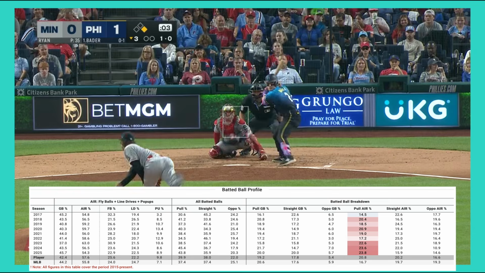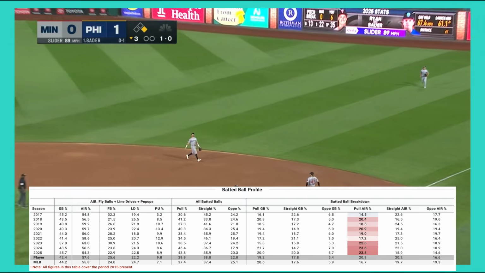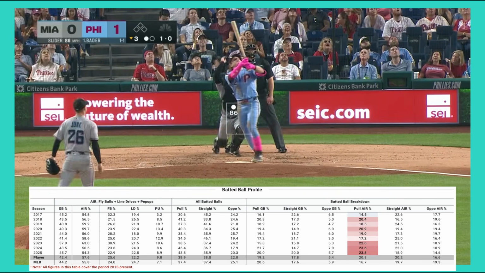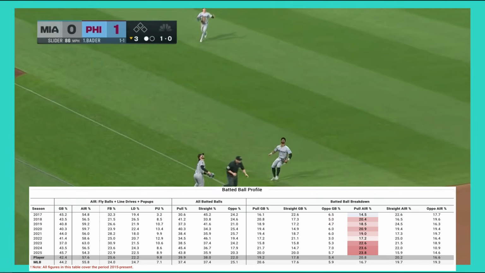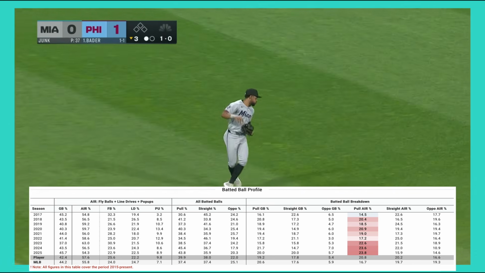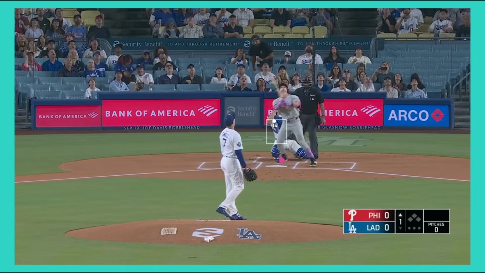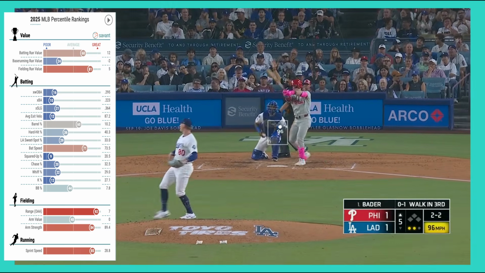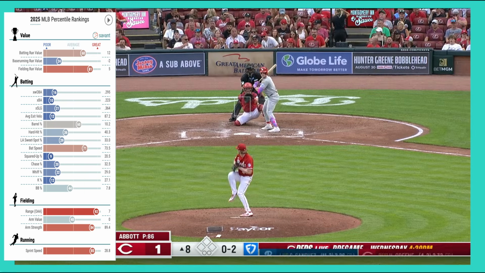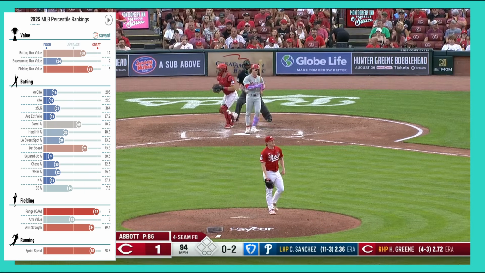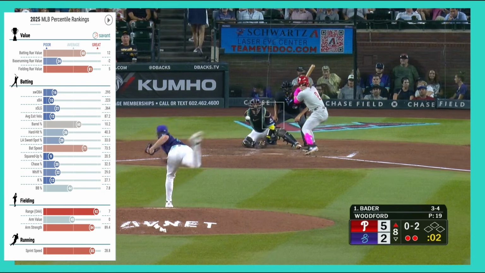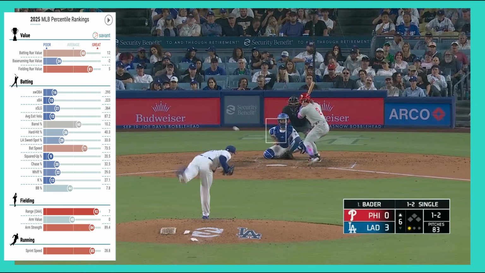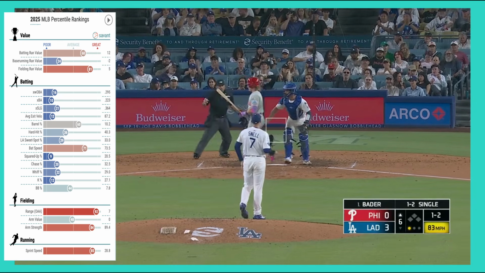The clearest example is Harrison Bader. His 2025 batted ball profile tells a very different story beneath the surface. His pop-up rate increased, while his line drive and fly ball rates declined, generally not a recipe for sustaining a high BABIP. On top of that, his strikeout rate jumped 5 percentage points, landing him in the 12th percentile league-wide. So although his barrel and hard hit gains look encouraging, several other underlying metrics help explain why his actual batting average outpaced his expected one by so much.